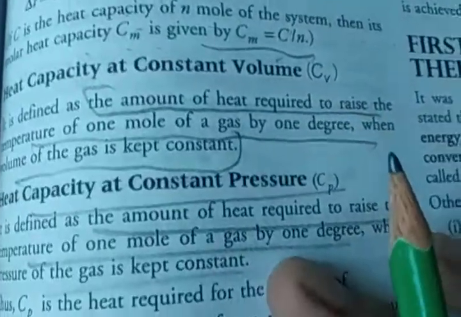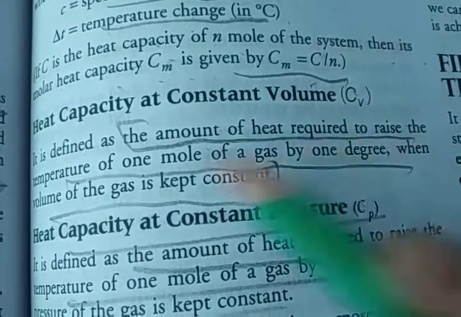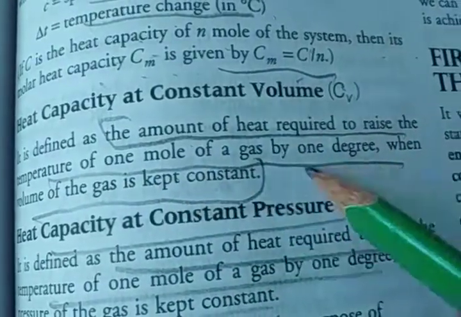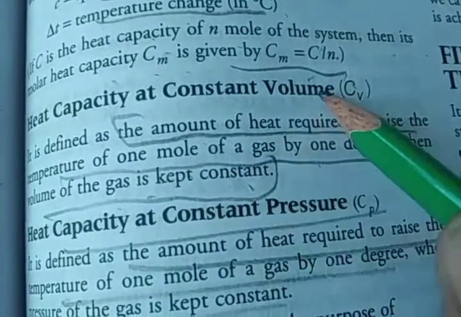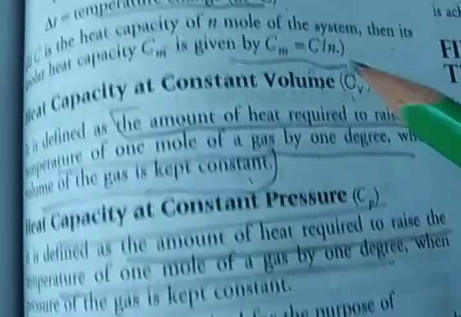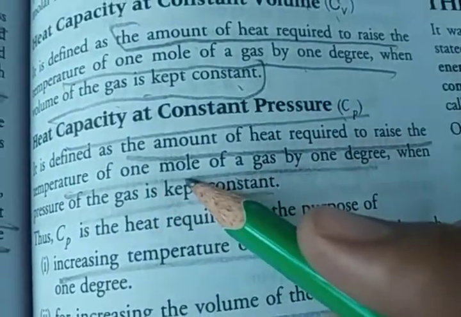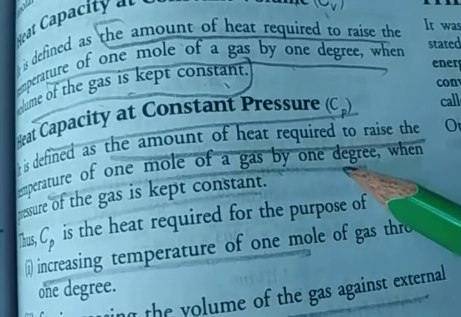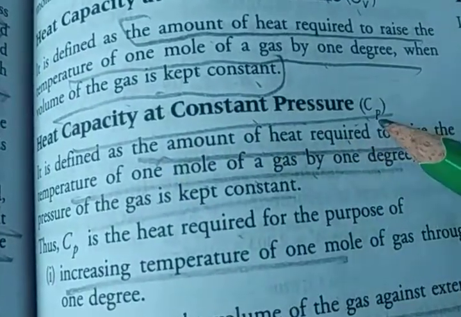So, heat capacity at constant volume, Cv. Cv means the heat required to raise the temperature of 1 mole of a gas by 1 degree when the volume of the gas is kept constant. And if the pressure is constant, then we have the heat required to raise the temperature of 1 mole of a gas by 1 degree.